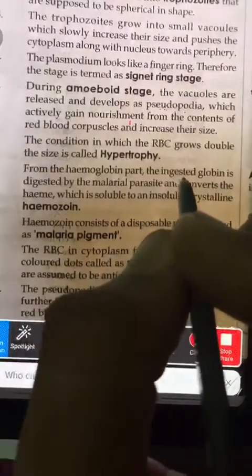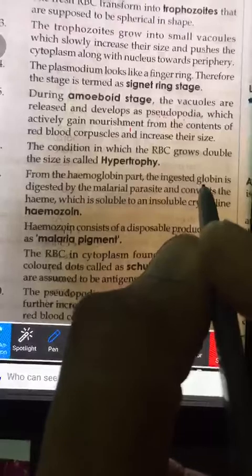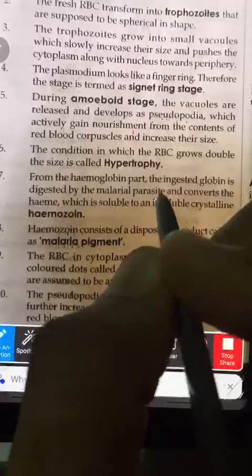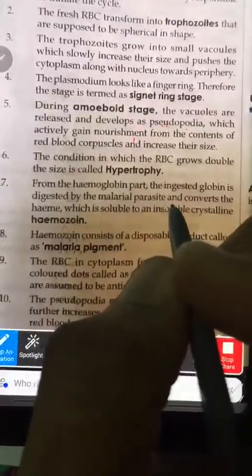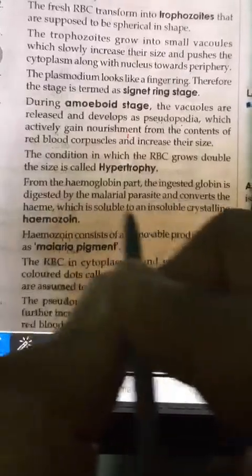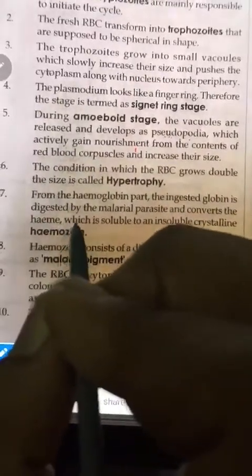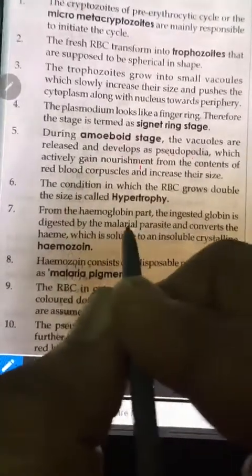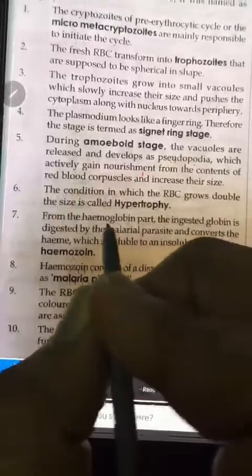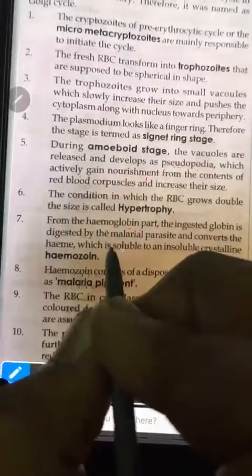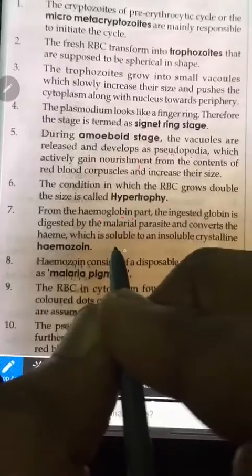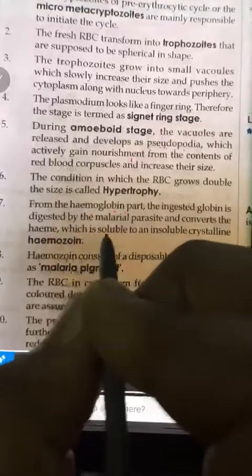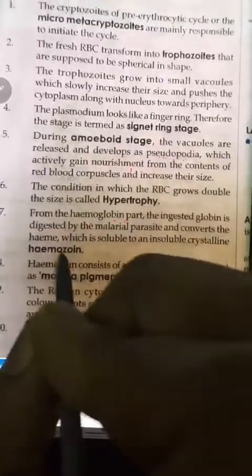The parasite is going to ingest the globin protein. Hemoglobin is made up of globin protein and a red substance. Globin is digested by the malarial parasite, that is the trophozoite, which is one of the stages of the parasite, and this is going to convert to heme, the red substance. The heme has become free because the globin is ingested by the malarial parasite, and globin is the protein part of hemoglobin. You know that hemoglobin plays an important role in gas exchange. Now it is saying that this soluble heme becomes insoluble crystalline hemozoin.